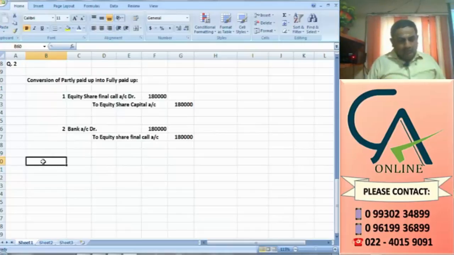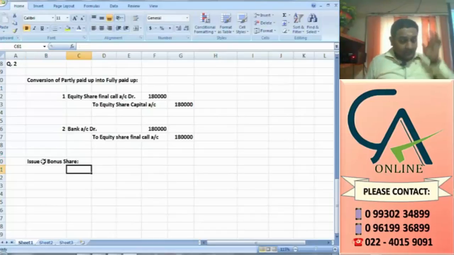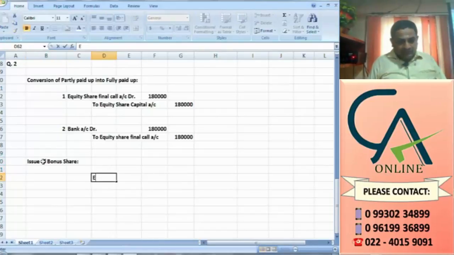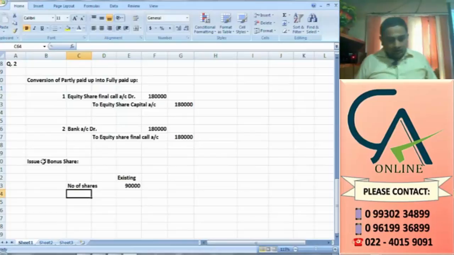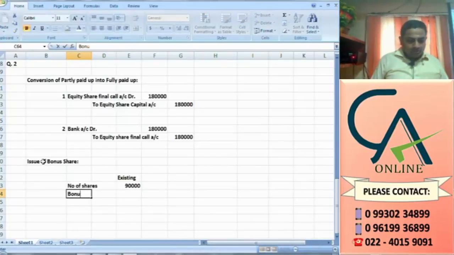Now we are going to go for the bonus issue. But before issuing bonus shares, what is the existing number of fully paid up shares? 90,000. And what is the bonus ratio?